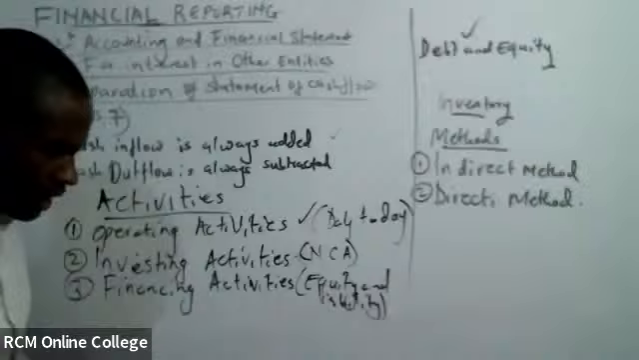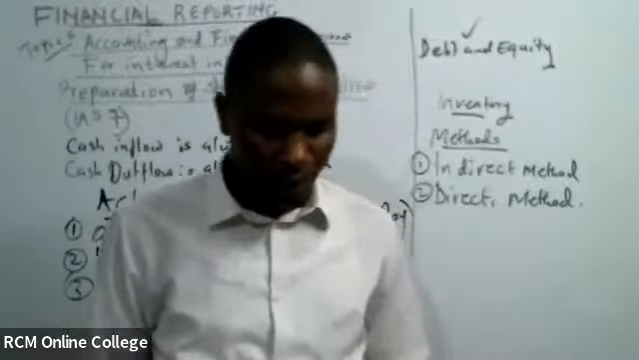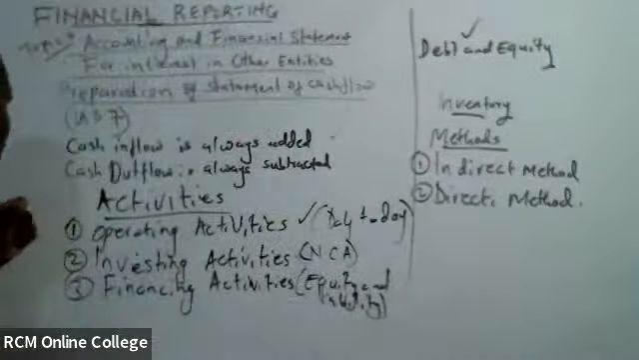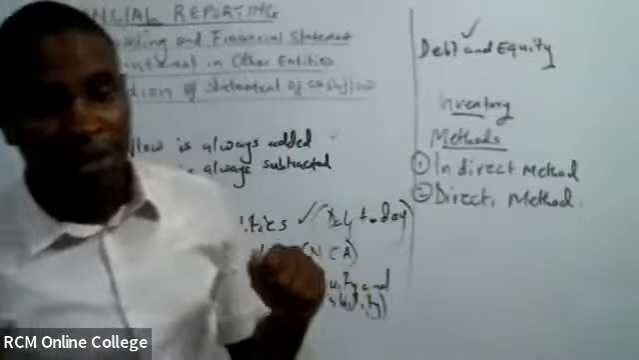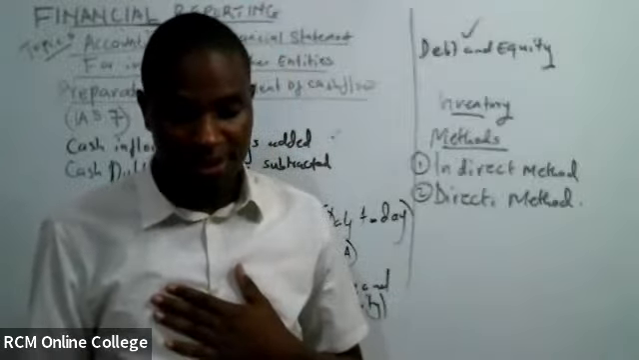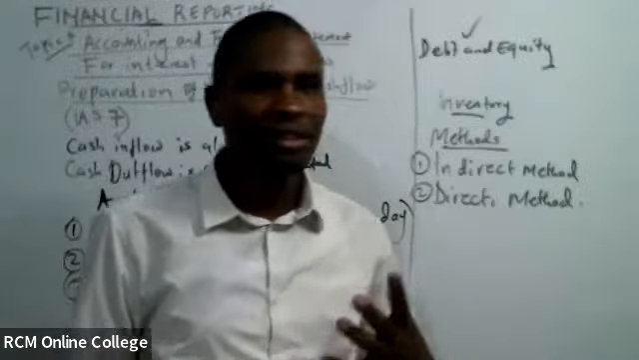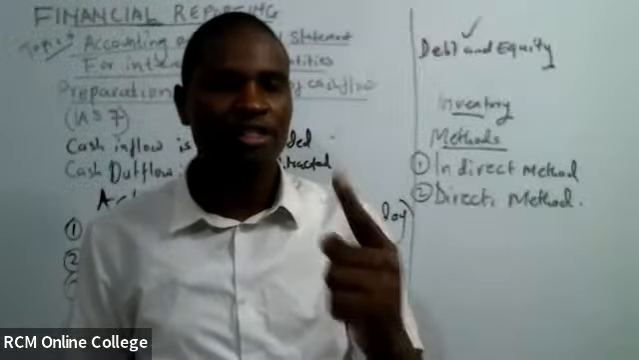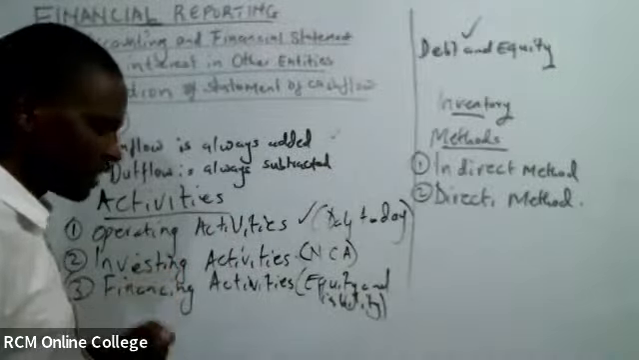We have three activities under cash flow. The first one is operating activities. Under operating activity, you say that these are activities carried out to generate revenue or income. That is under operating activities. Then you go to investing activities.